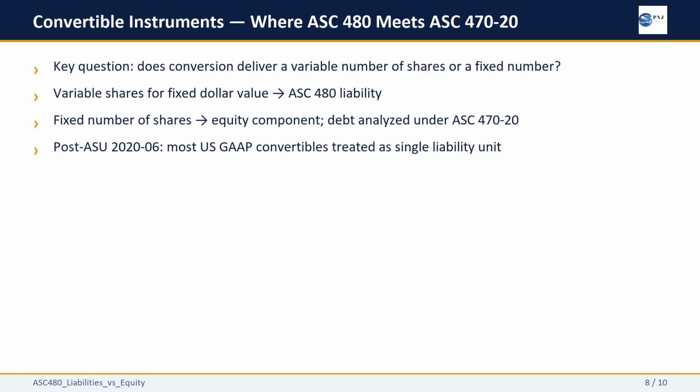One critical point on current US GAAP: following the adoption of ASU 2020-06, most convertible instruments under US GAAP are now treated as a single liability unit. There is no mandatory bifurcation into a debt component and an equity component. This is a significant difference from IFRS, which still requires mandatory split accounting.